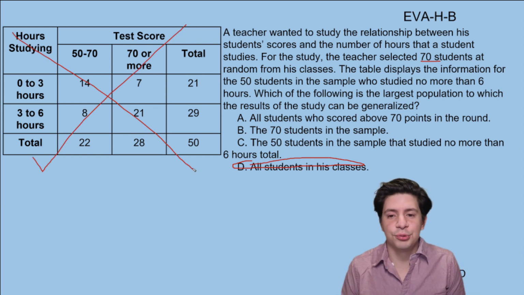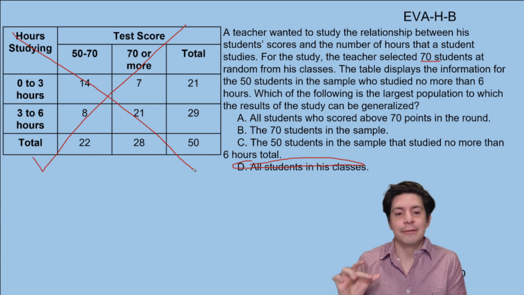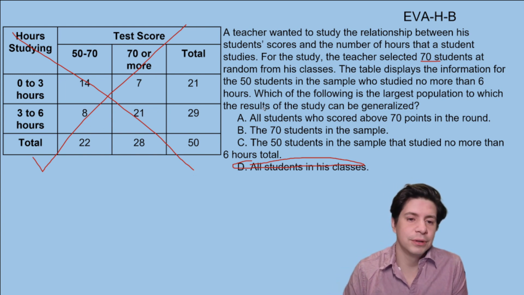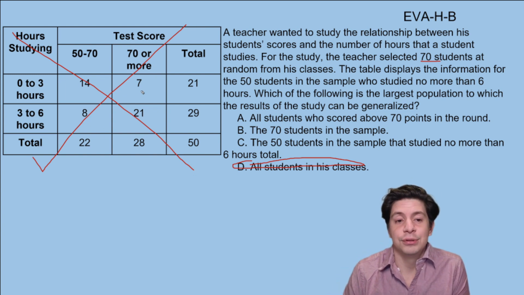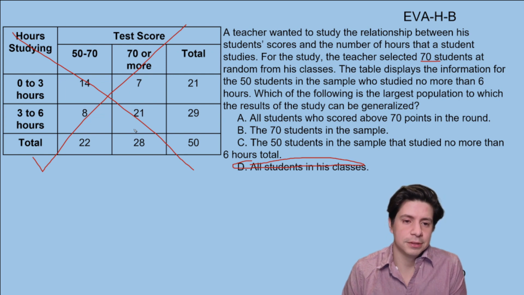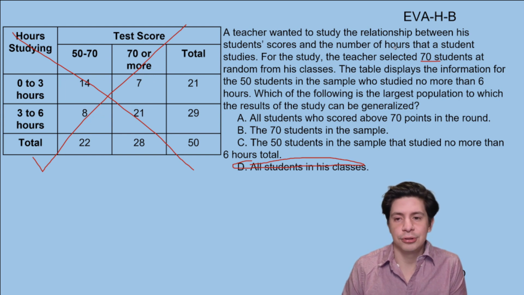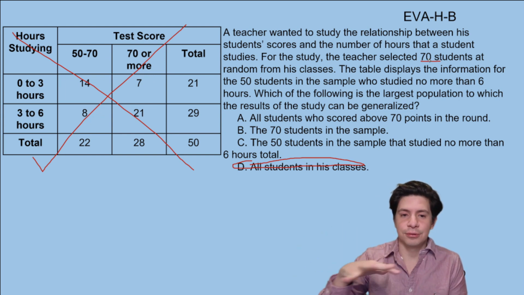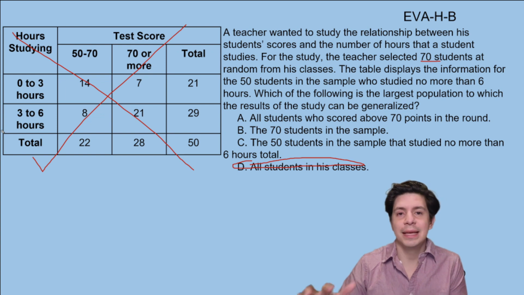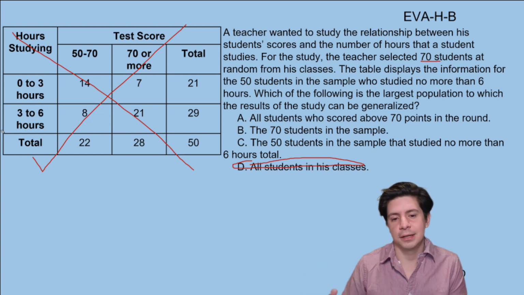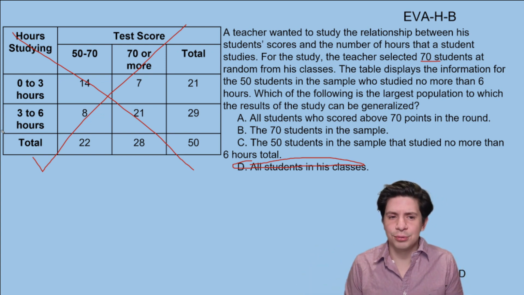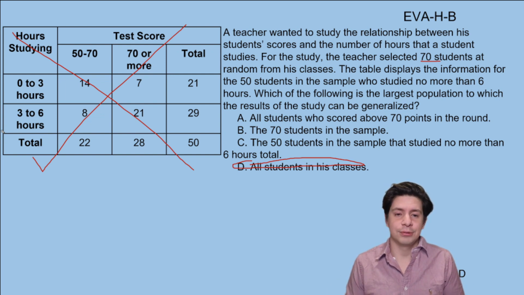So on these questions, you want to watch out for things where the information doesn't matter. You probably wouldn't have to read a chart like this. And if you did, right, it would be more specific, the question. So you see it and it's telling you only the people who studied 6 hours or less, but you have to remember that there was actually 70 students total, and we don't see that, but he has the data for that, right? That is part of the study. So this one I think is probably the trickiest one of all of the questions on this whole category. And if you can nail this one and understand why it's D, then you'll be great.